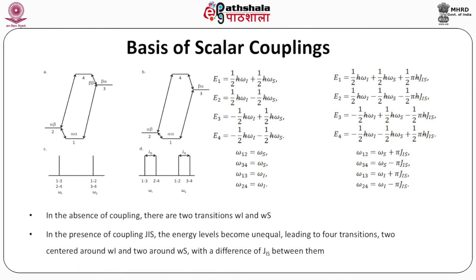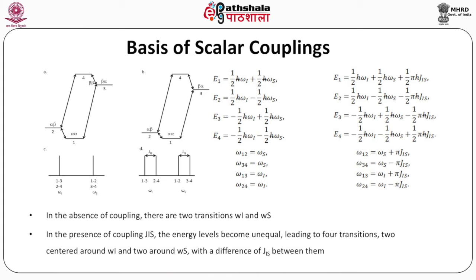The basis of scalar couplings. On the left you see a figure which describes energy levels. It shows that if there are two spins, I and S, and these two spins have the alpha and the beta state, then their energy levels are described as alpha alpha, alpha beta, beta alpha and beta beta.